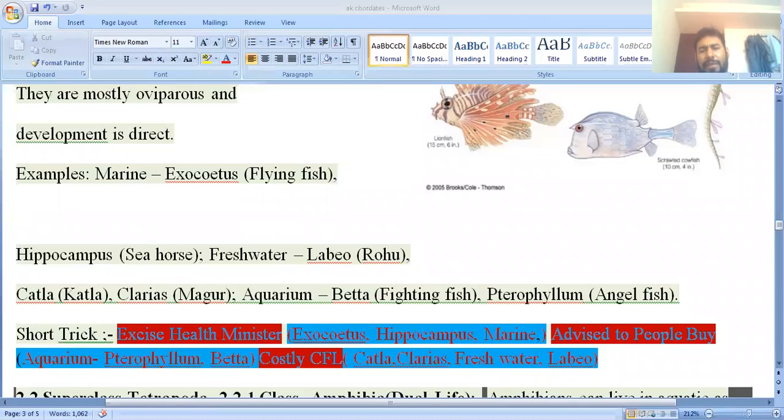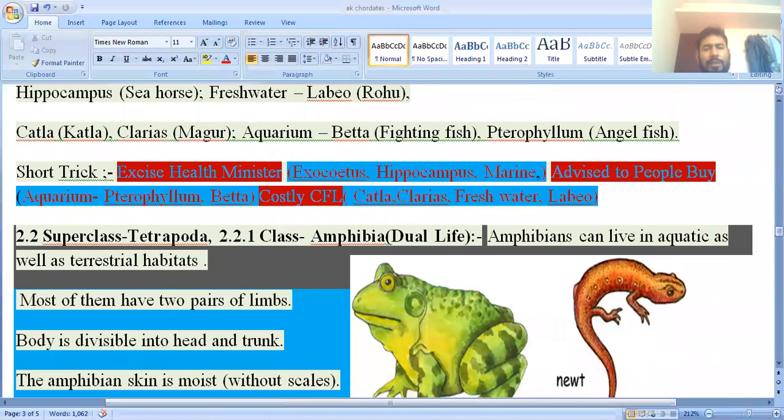So these are the examples, and I will provide one short trick by which you can learn very sharply. Here you can see the short trick. It is very easy to understand: Excise health minister advised to people buy costly CFL. If anyone advises you to buy costly, you may ask why, but don't go emotional. You should learn only the short trick for the biology. This is not society level, it is fact.